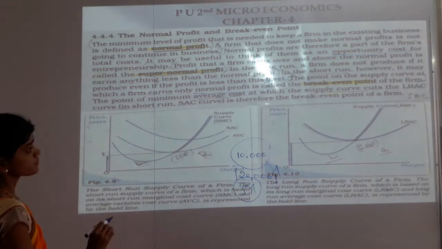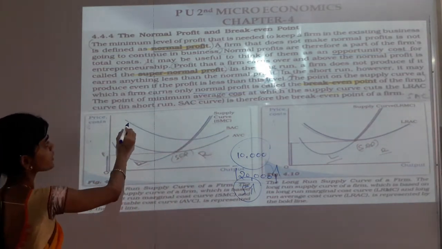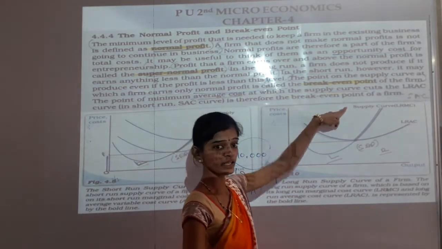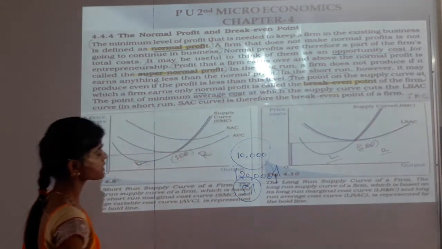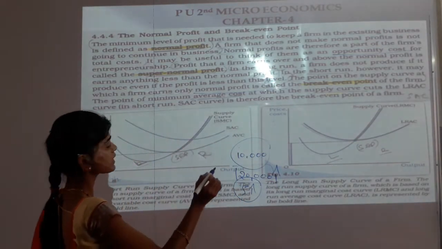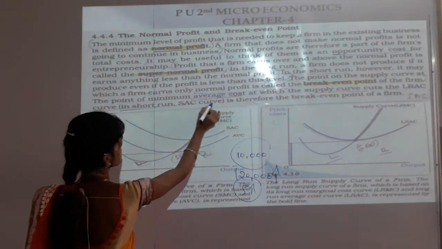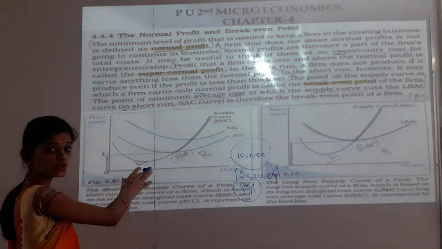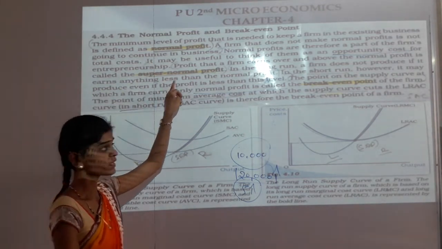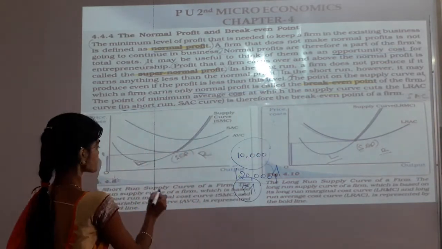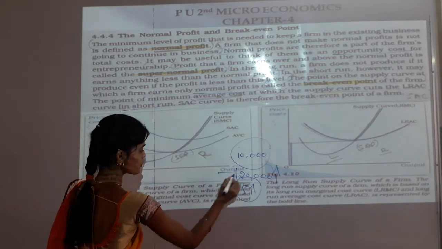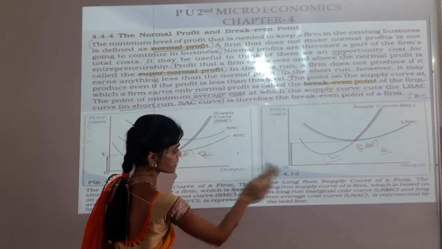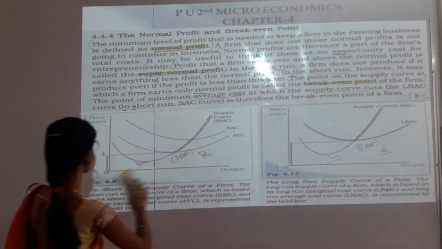Next here, this is the break even point of the firm, the point of the minimum AC average cost at which the supply curve cuts the LRAC curve, in the short run SAC curve is the break even point ಅಂತ ಹೇಳ್ತಾರೆ. See in the diagram, so this is the diagram to show the normal profit, super normal profit and the break even point. See here, in the horizontal axis output is there, in the vertical axis y axis is the prices or cost.